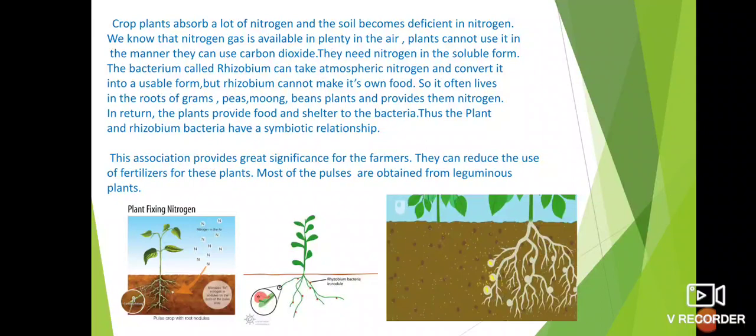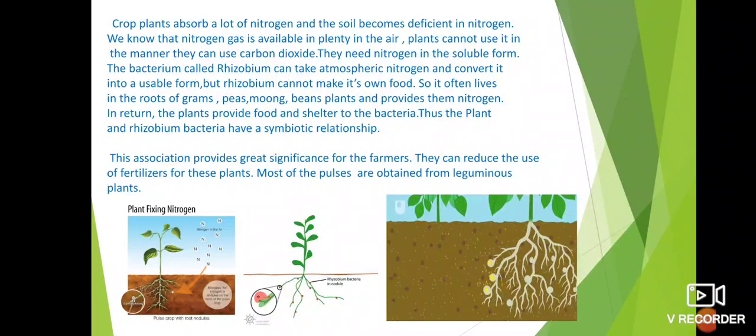That means it provides shelter to the bacteria. And one more thing, these rhizobium bacteria cannot make its own food. That means the food for its rhizobium is provided by the plants. Means this plant provides food and shelter to the bacteria. Bacteria converts the gaseous nitrogen into usable form and it provides to the plant. That means both are benefited, both lives together. This type of relationship is called symbiotic relationship.